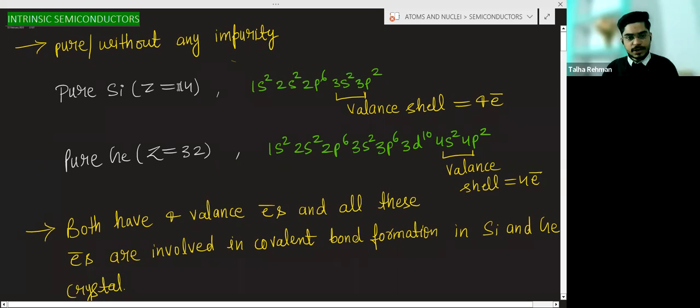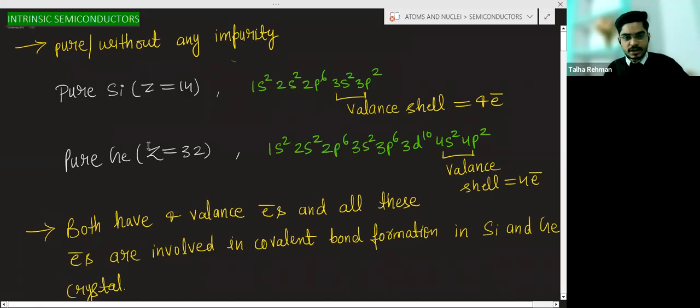Silicon is having an atomic number of 14, and when you do the electronic configuration, it is 1s2 2s2 2p6 3s2 3p2. So this third shell will be the valence shell, and this 3s and 3p is a subshell. 3 is a shell. So this is a valence shell, and these numbers are representing the electrons. How many electrons are there in a valence shell? 4 electrons. In case of the silicon semiconductor, pure silicon.